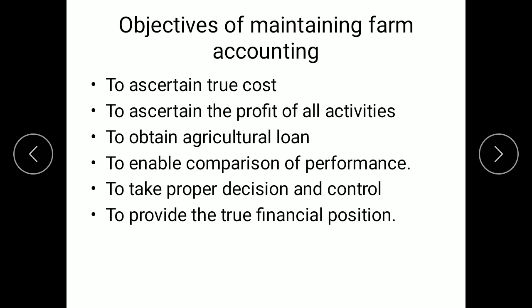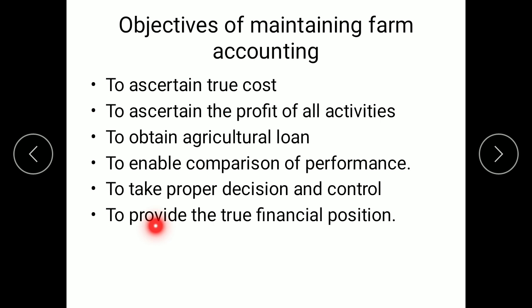There may be one or two farming activities. One farmer may be involved in more than two activities. So he may be doing agriculture as well as pisciculture or sericulture also. To find out the cost incurred and the profitability of these activities, and to find out the loopholes about which activity is not running at a profit, we help the farmers in taking the proper decision whether to carry on those activities or to stop them.